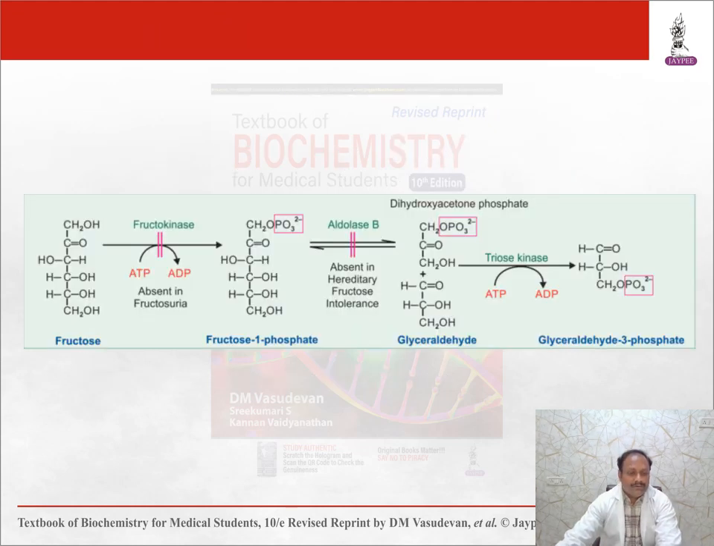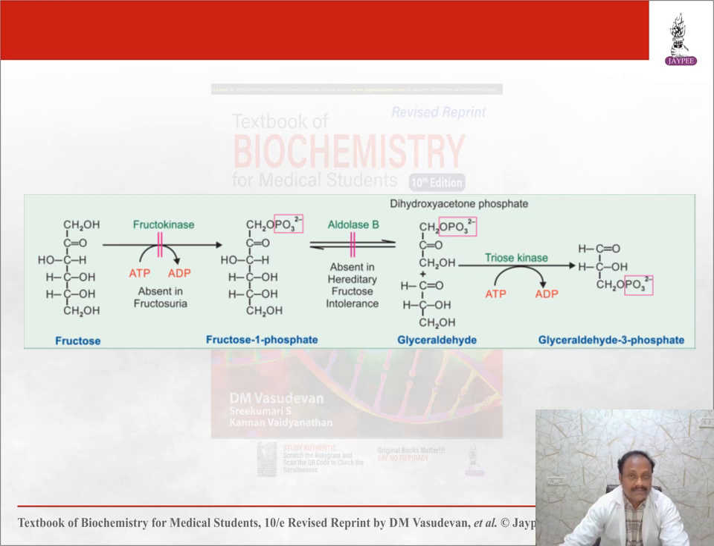So now fructose goes to fructose 1-phosphate, glyceraldehyde, and glyceraldehyde 3-phosphate. How do they convert? Fructokinase changes fructose to fructose 1-phosphate, and aldolase B changes fructose 1-phosphate to glyceraldehyde and dihydroxyacetone phosphate. Here these are trioses: 1, 2, 3, three carbons.